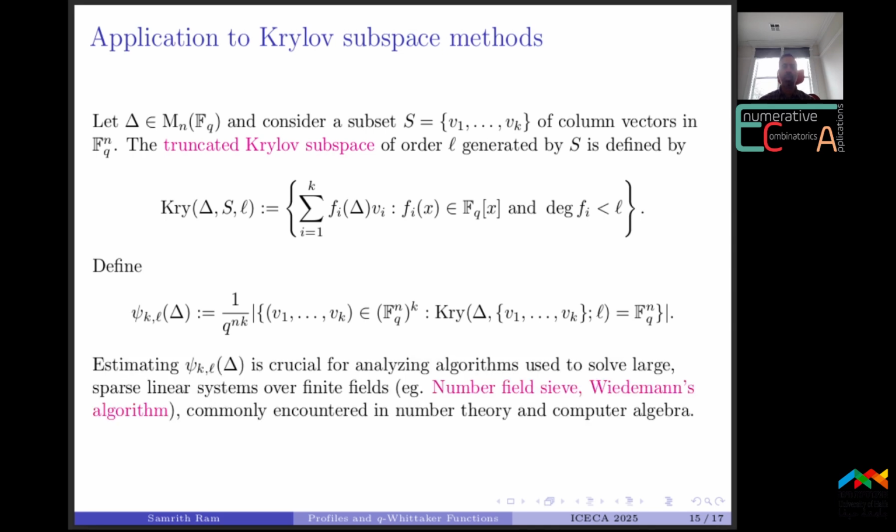So estimating this probability is crucial for analyzing these Krylov subspace methods.